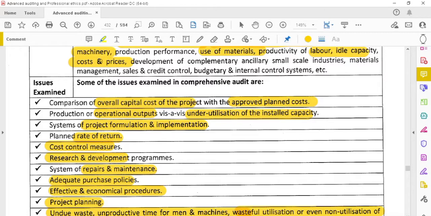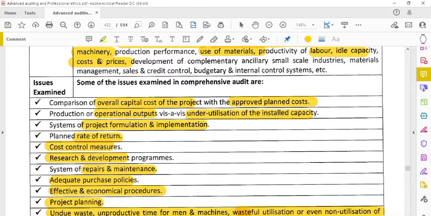Second point is production or operational output versus underutilization of the installed capacity. Means, for a machinery, they have said the output is 10,000, but normally they produce only 5,000. Whether they are utilizing it properly or not, whether there is underutilization. Overutilization is not a problem. Underutilization is a problem for the government. If you are not using the machinery and plant properly, then it is a waste for the government.